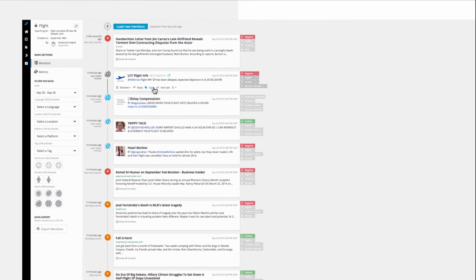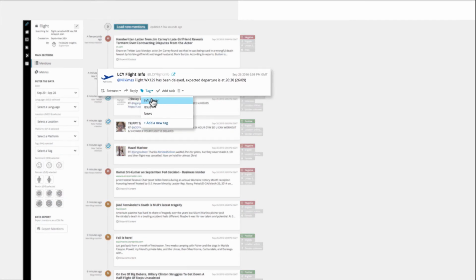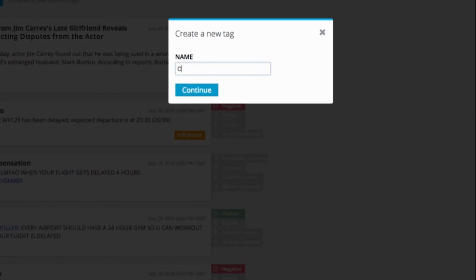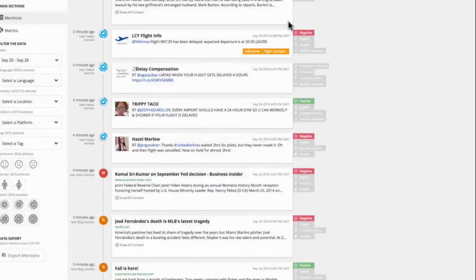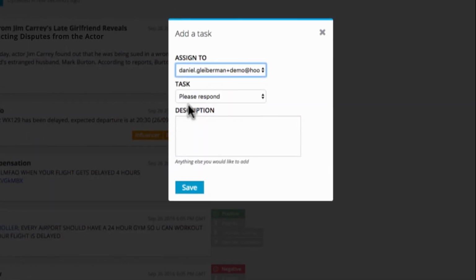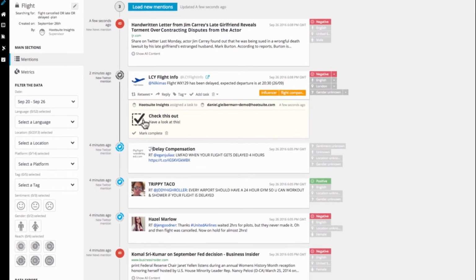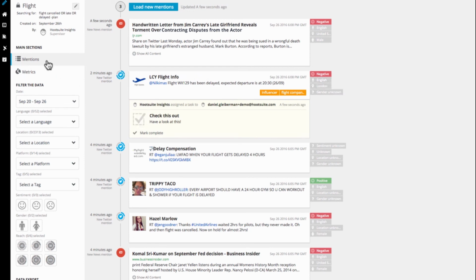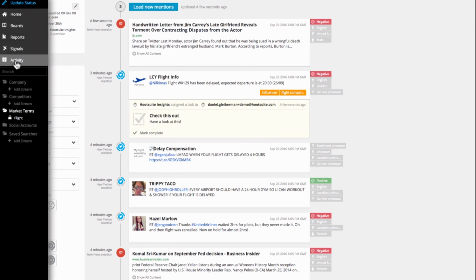From the mentions view, you can add a tag such as influencer, news, prospect, or customer service to individual posts, or you can create your own. This is especially useful if you need to report on these metrics in the future. If a particular post needs follow-up or action, select Task and assign it to a teammate. Add a note for context, click Save, and they'll get an email notification with the mention and the note included. To see a historical record of tag, task, and export activity, you can always refer to the Activity tab.